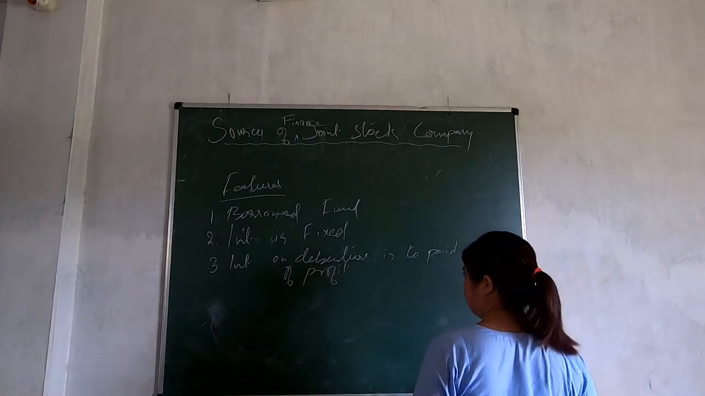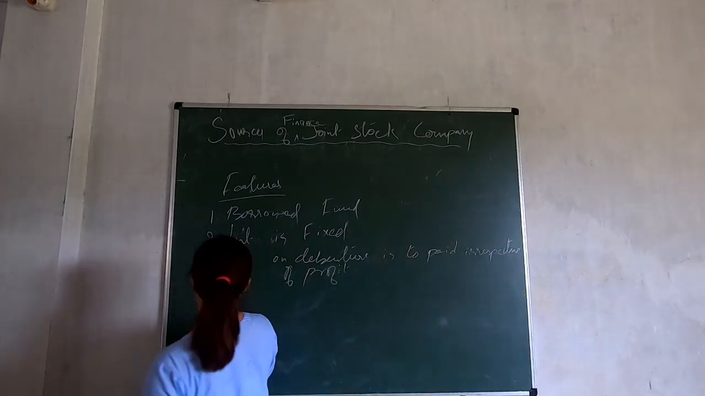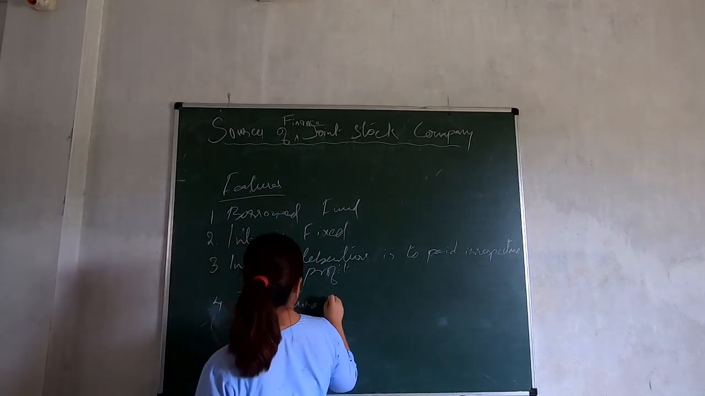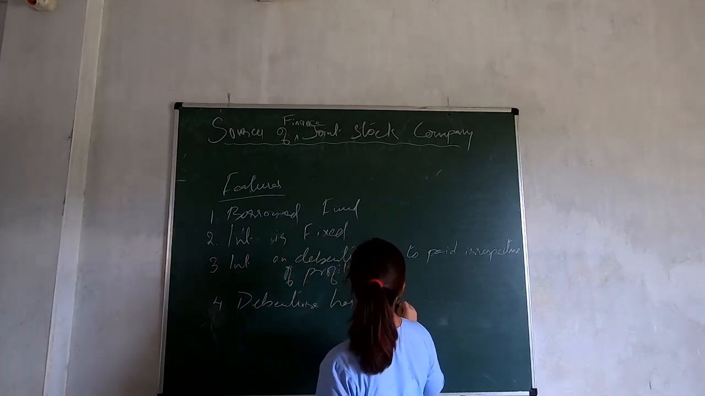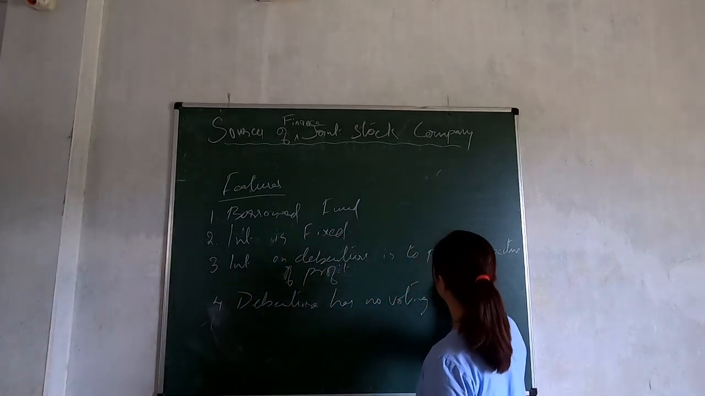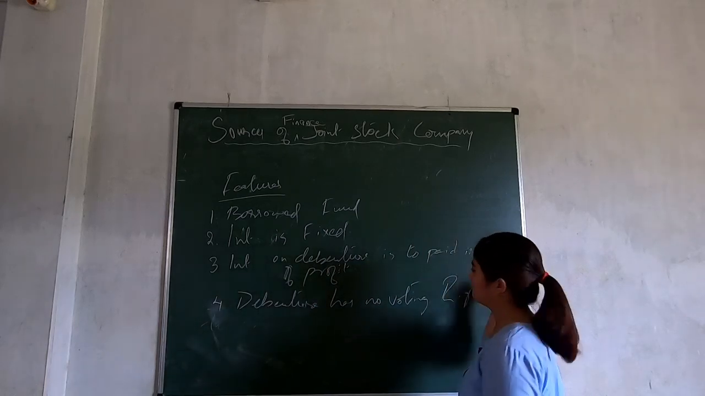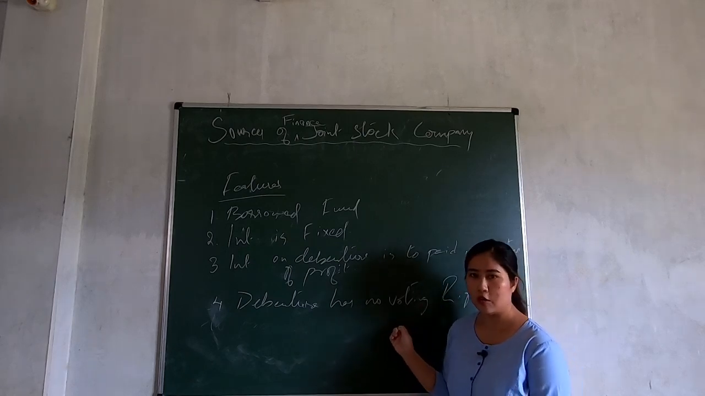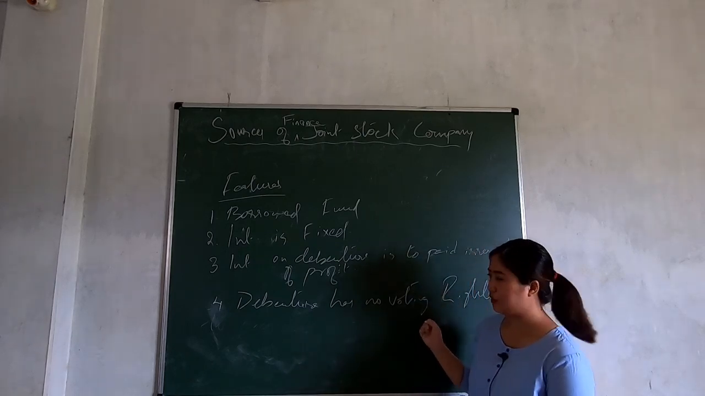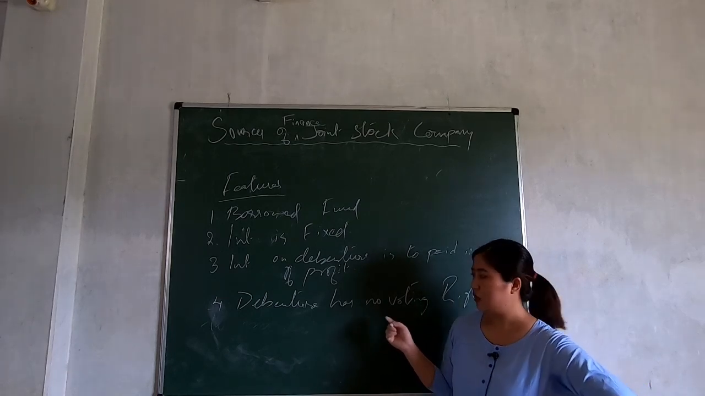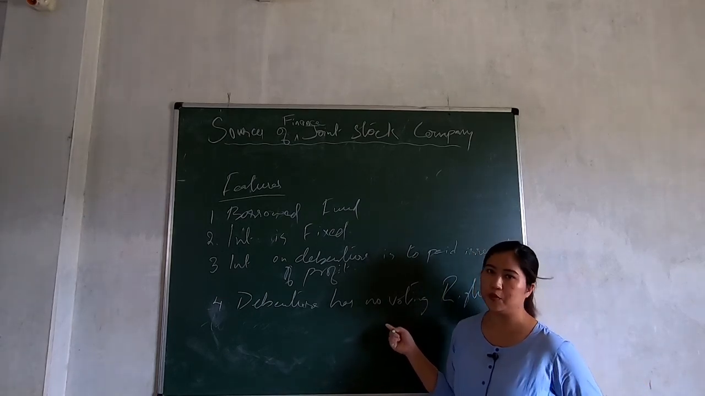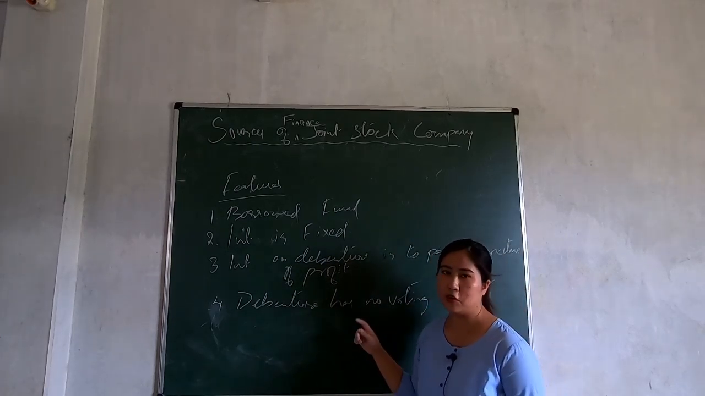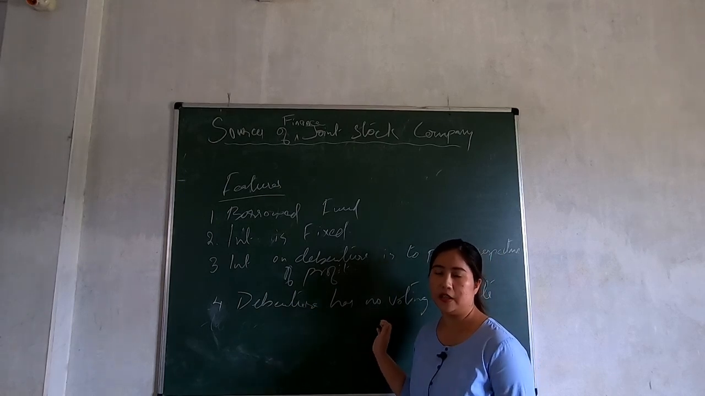And number 4, debenture has no voting rights. Okay, so the debenture holder cannot take part in the management of the company, because they have no voting rights. Unlike in shares, we have learned that the shareholders are the owners and members of the company, and they have what? Voting rights. But in case of a debenture, they have no voting rights, so they cannot interfere in the management of the company. All right.